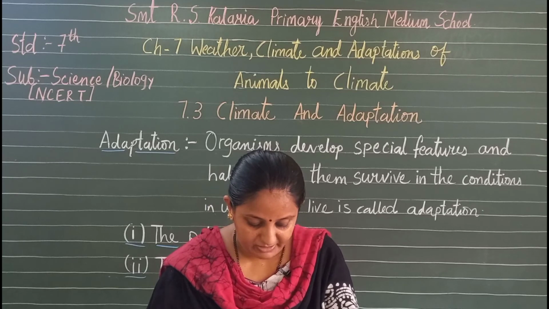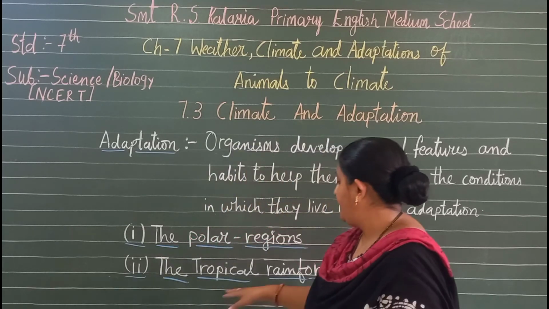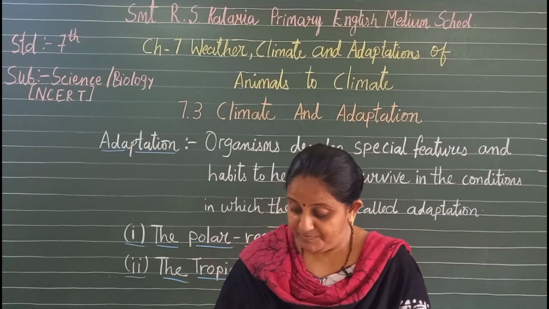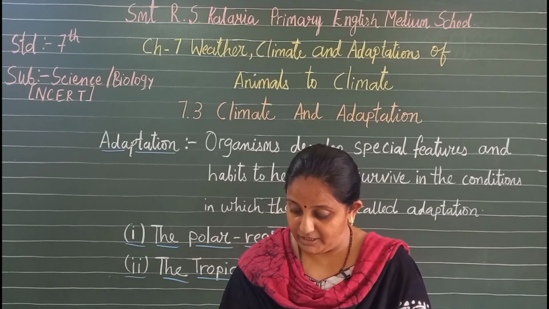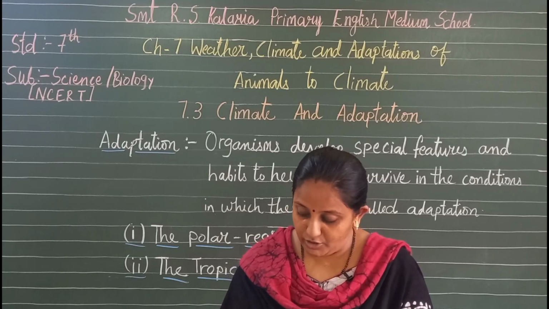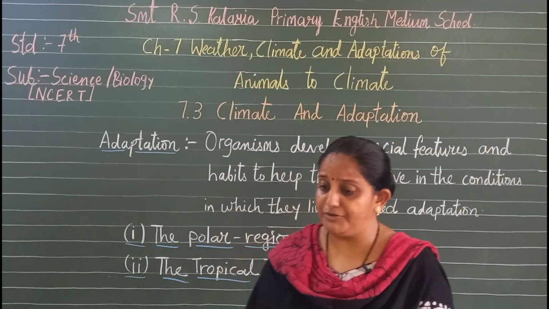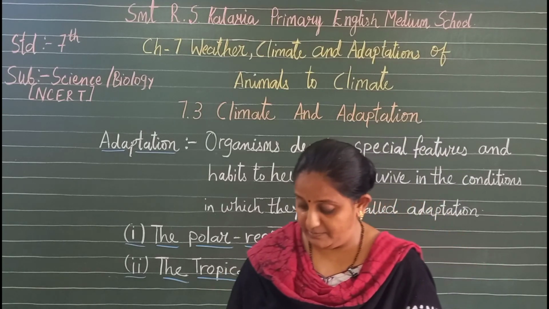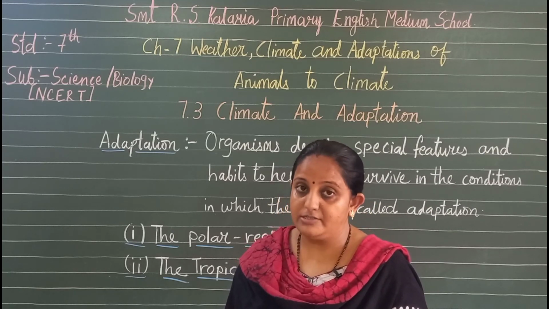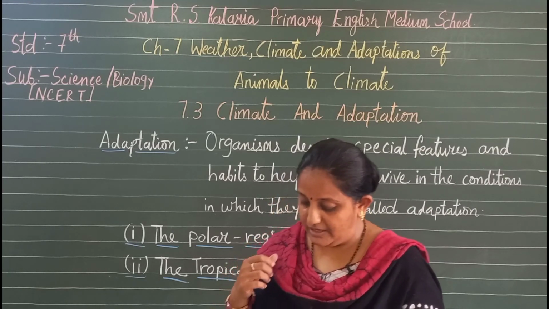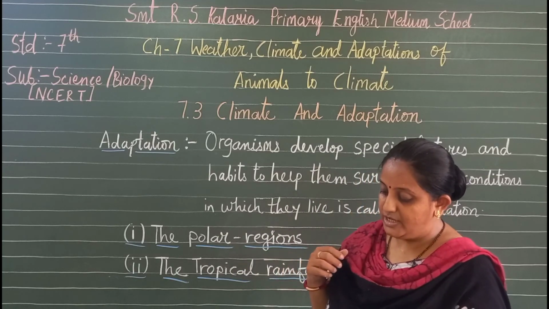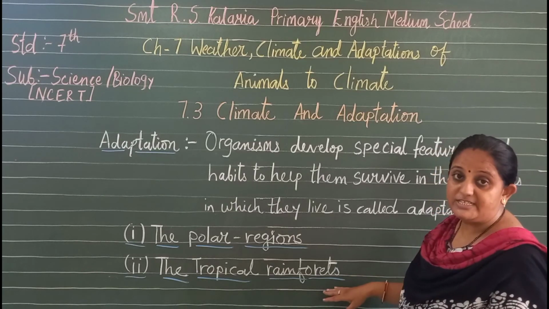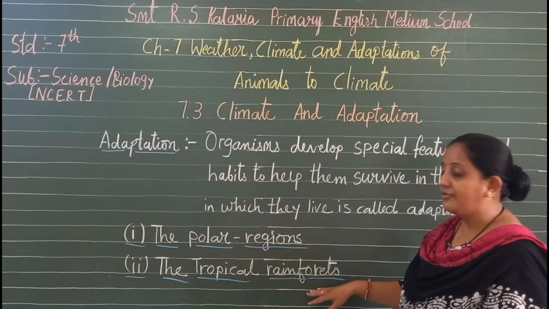So these are the different animals which are found in the tropical rainforest. That is a red-eyed frog. We have seen the adaptations of the lion-tailed macaque, elephant and the bird toucan. These are various animals found in the tropical rainforest, and these animals have sensitive hearing, sharp eyesight, and thick skin color which helps them to camouflage and also protects them from predators. So these are the adaptations of these animals according to the tropical rainforest.